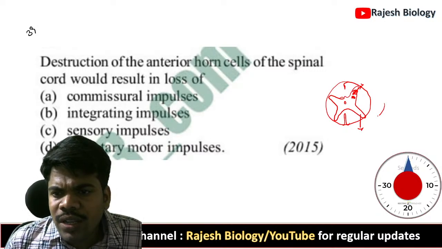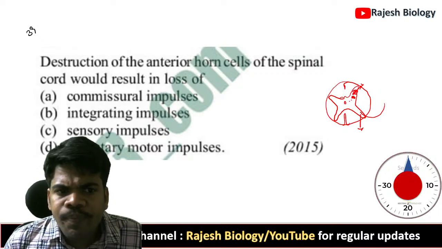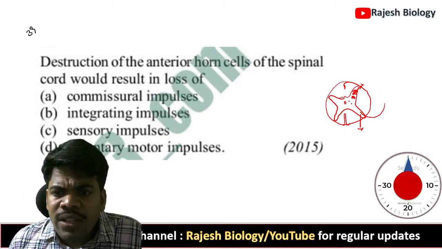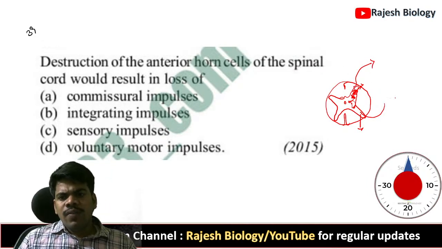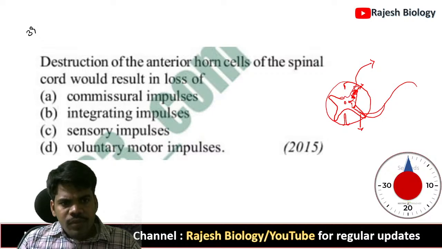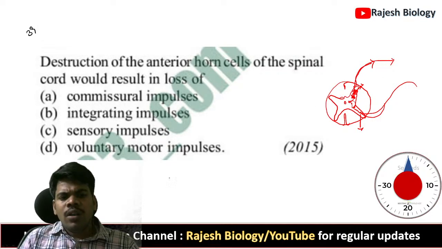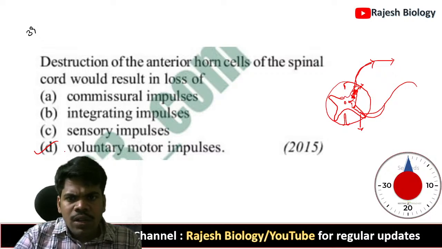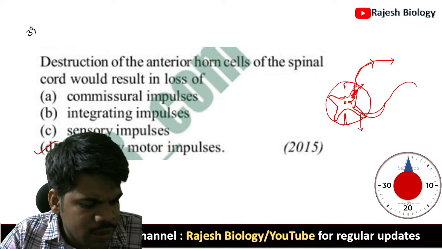This information is received by this, and from this the information goes out in this manner. Reflex arc. In a reflex arc, the signals are received by the posterior horns, and the motor signals go out through the anterior horn. So voluntary motor impulses are destroyed. Loss of voluntary motor impulses.